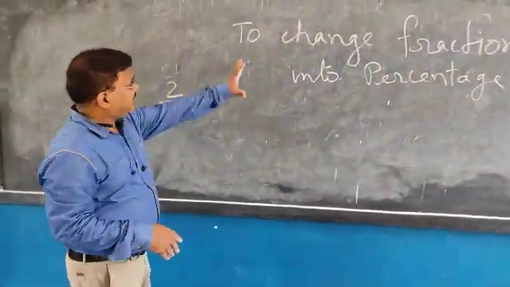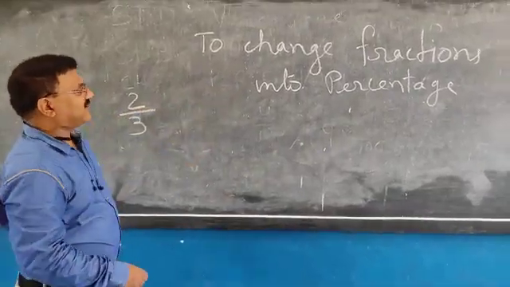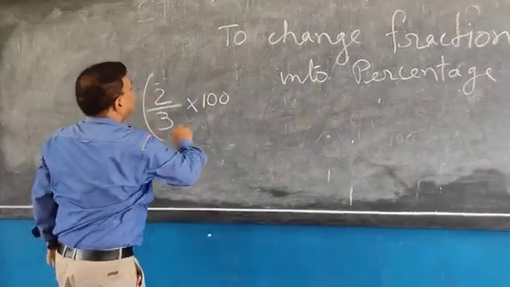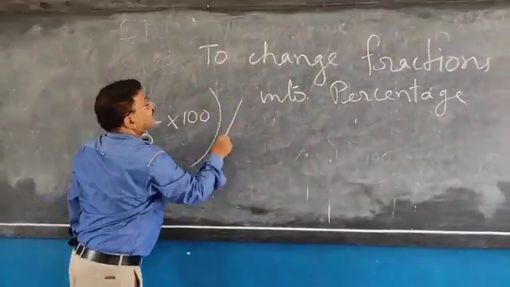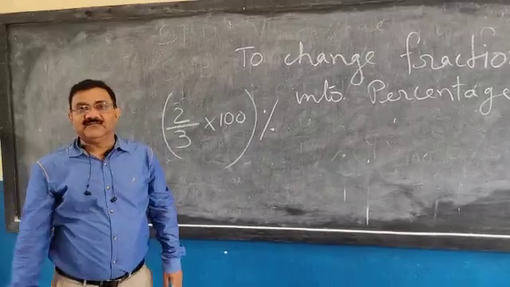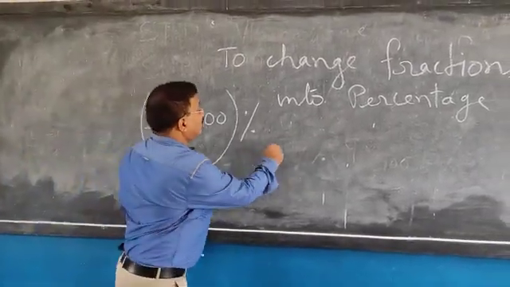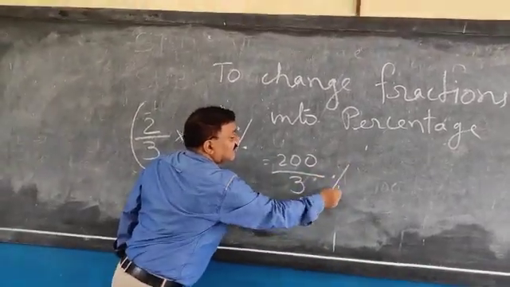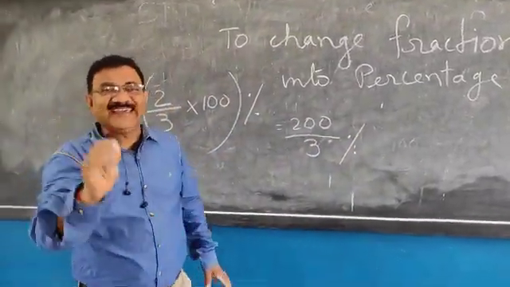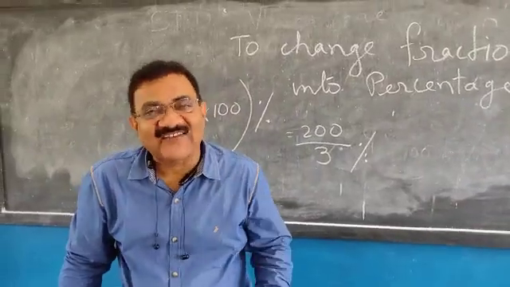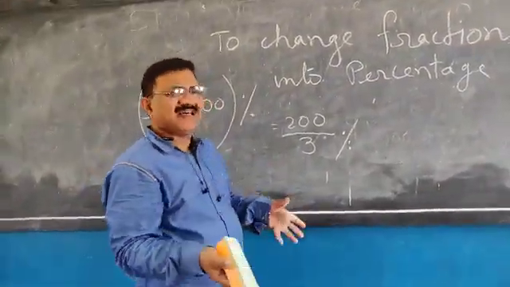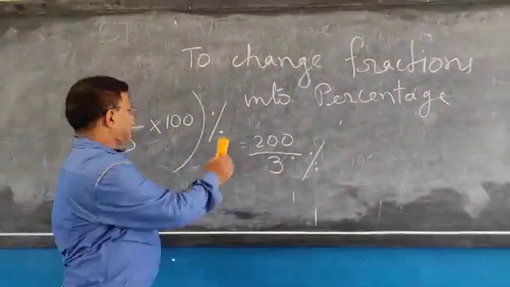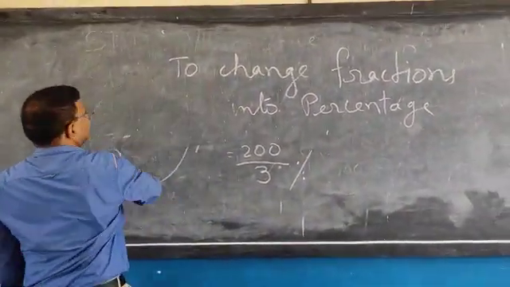What to do to change fraction into percentage? Just multiply by 100. Put a bracket and outside the bracket put this symbol. What are you getting? 200 by 3. So easy to change fraction into percentage, whether mixed fraction, proper fraction or improper fraction. That doesn't matter. Now listen.